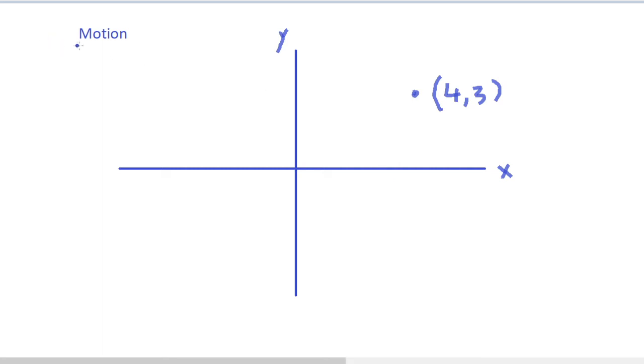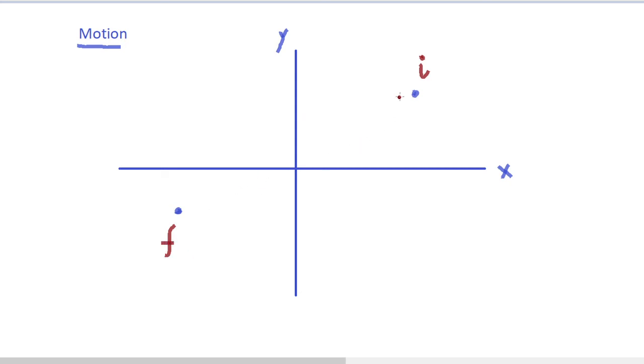Now when we talk about motion, then actually we have to say that two kinds of positions are always referred to. One is the point from where the object starts to move, and it is called the initial position, or I, and the other point is where the object finishes its movement, and that is called the final position, or it can be called F.